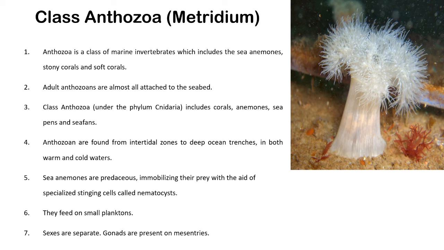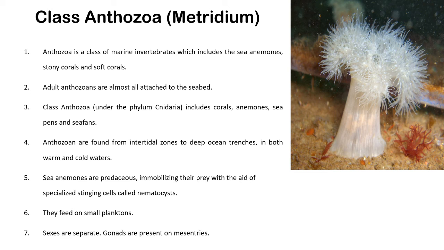Anthozoan animals are marine, sessile, and mostly include animals like sea anemone, stony coral, and soft coral. Corals are important features of this class, Anthozoa. Coral animals grow on the surface, meaning their body remains attached to the substratum thoroughly. These corals also occur in different color forms.